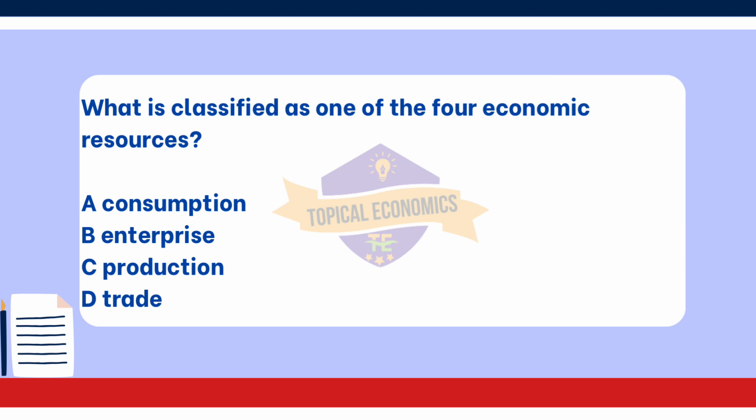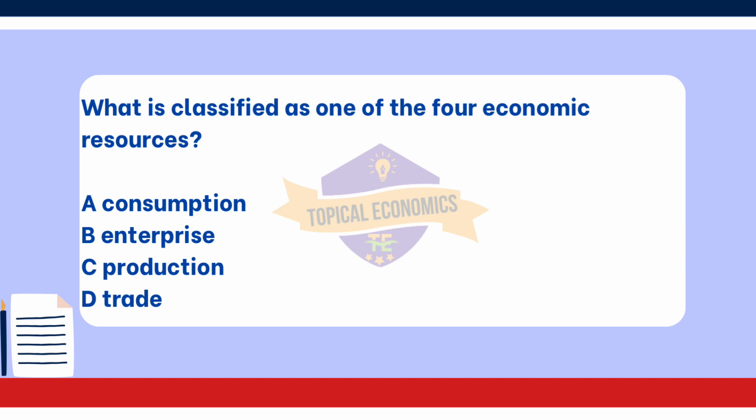Enterprise. Enterprise is classified as one of the 4 economic resources, also known as factors of production. The 4 economic resources are land, natural resources used in the production of goods and services. Labor, the human effort and skills used in production. Capital, man-made resources, such as machinery and buildings, used in the production process. Enterprise, the ability and willingness of individuals to take risks and organize the other factors of production to create goods and services.